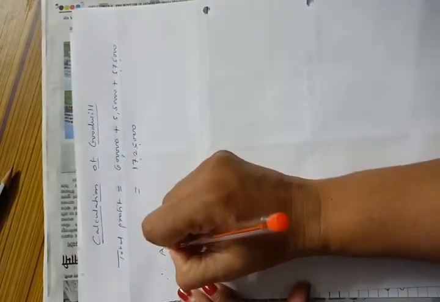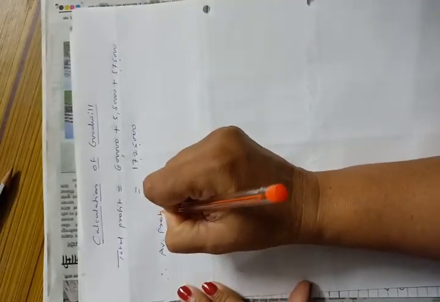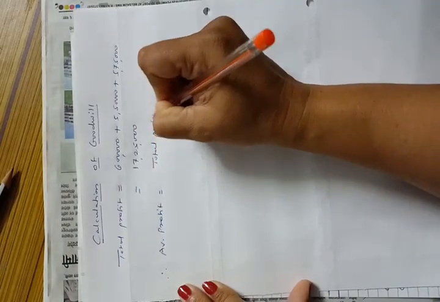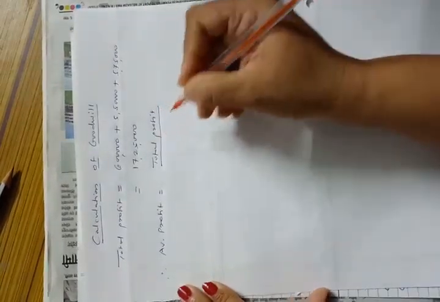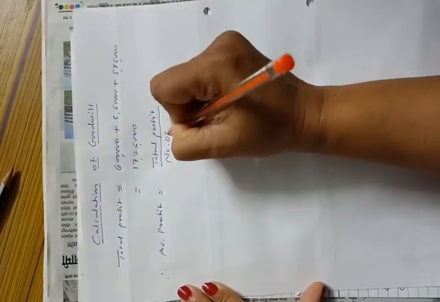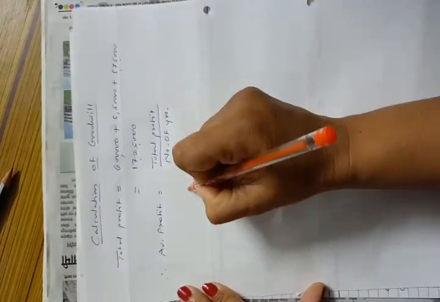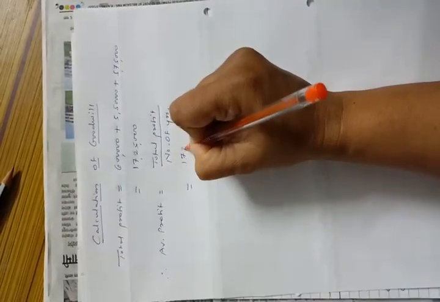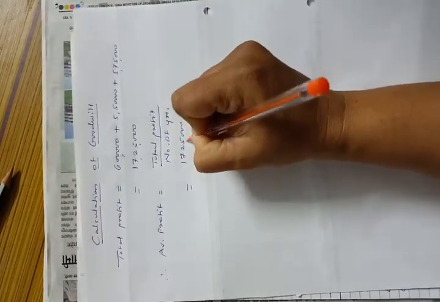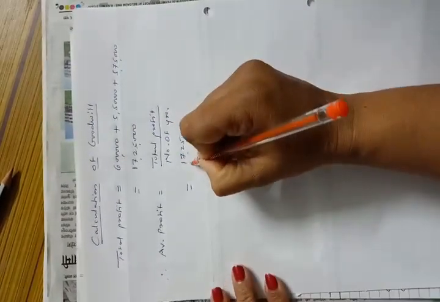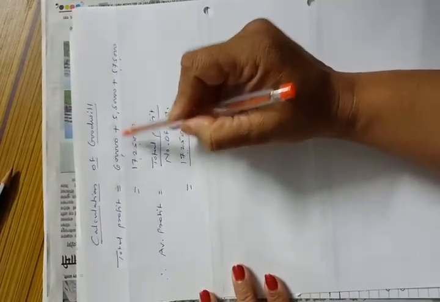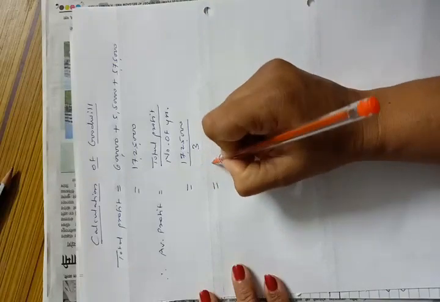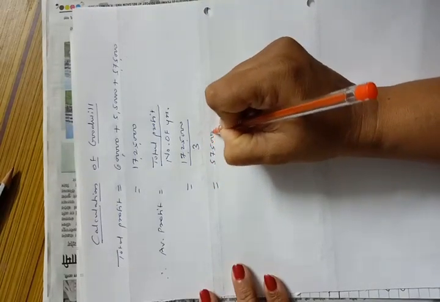Therefore now we will calculate average profit. Average profit is equal to total profit divided by number of years. So it is equal to total profit 17 lakhs 25,000 divided by number of years, 1, 2, 3, 3 years. Therefore the division will be 5 lakhs 75,000.